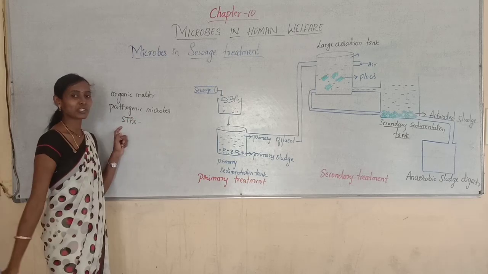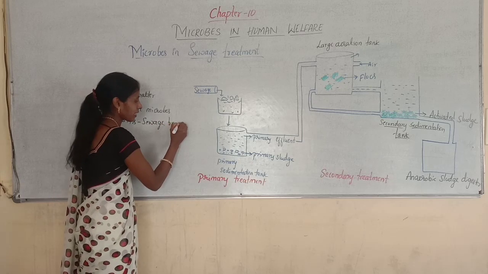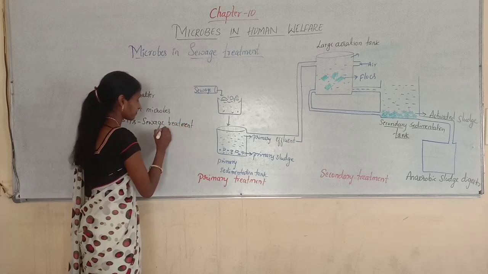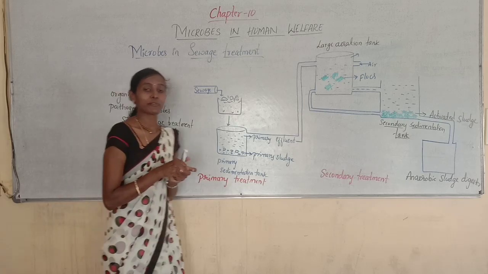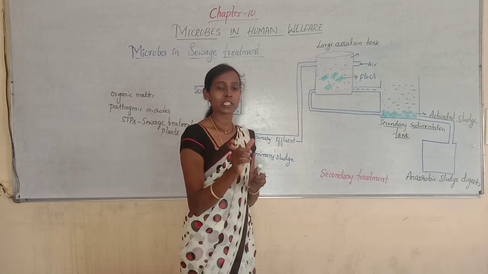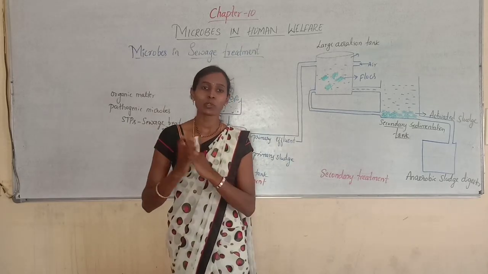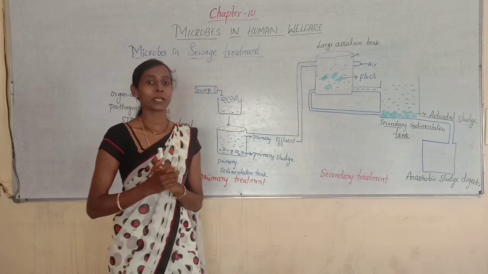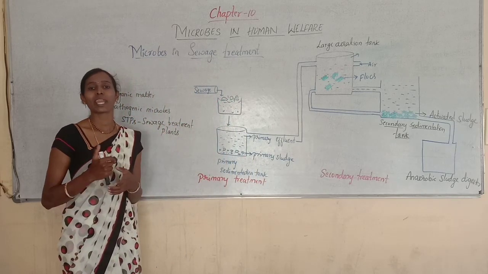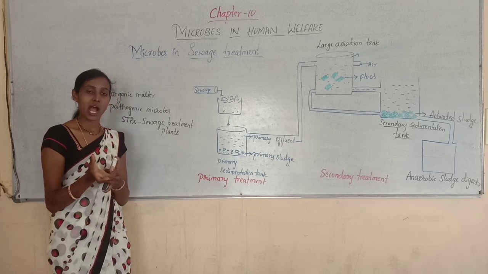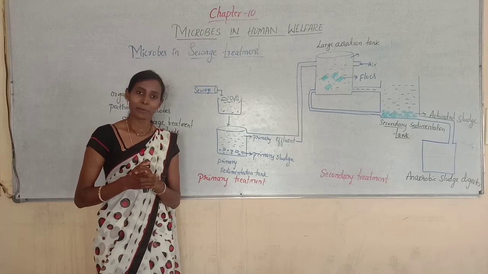They are called STPs, sewage treatment plants. Before disposal, the sewage water must be treated in the sewage treatment plants to remove the pollutants as well as the pathogenic microorganisms. Later, that water can be used for agricultural practices.